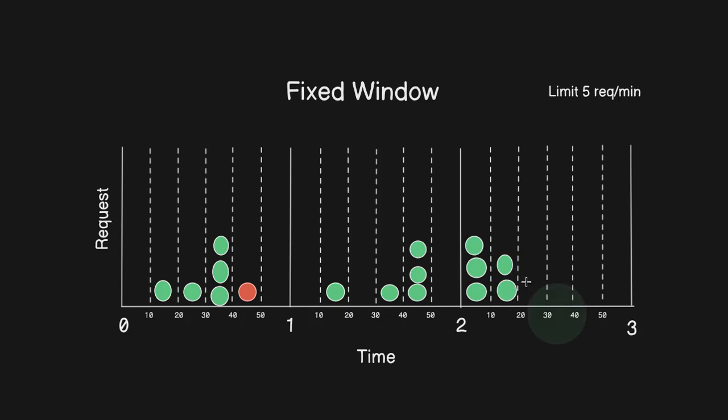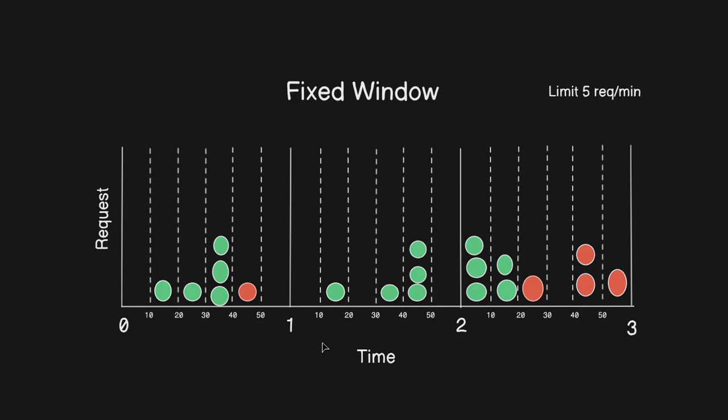Then suppose the user sends one more request here, it's going to be declined. Whatever subsequent requests we receive in this window are all going to be declined because we reached the total threshold limit of 5.